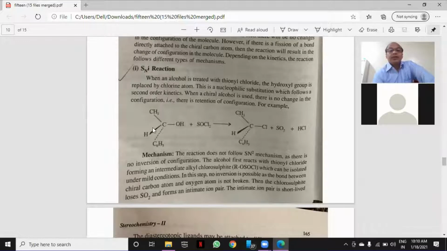Now, when there is no change in configuration, what does it mean? It indicates that there is a retention of configuration. The configuration is maintained as it is.